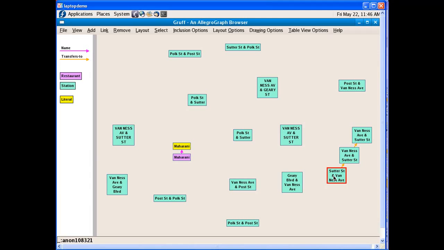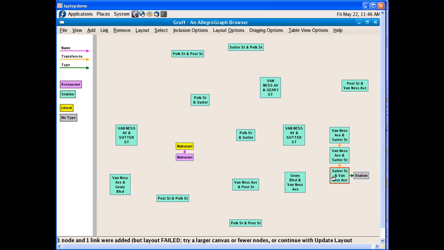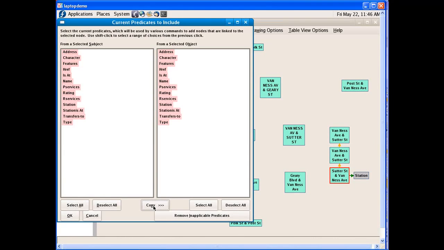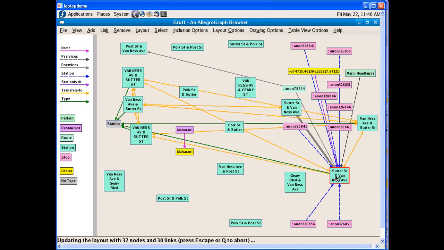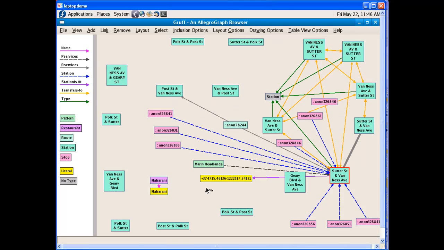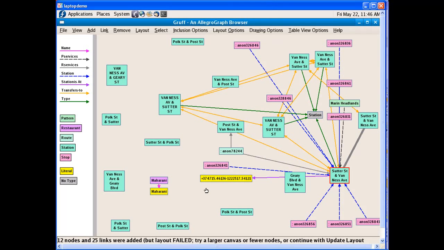But anyway, let's take this one and see how this one relates to other stations in the neighborhood. So I just push the F button, and I probably have to select some more properties that I want to show. And I click OK, and then I click on F, and I get all the relationships to other stations in the neighborhood. Now this is a horribly small screen because we have to do this over GoToMeeting, so you probably didn't even see it move. But the point is that you can use the graph view then to find the relationships between all the different stations, and I could go on and on to find other places.